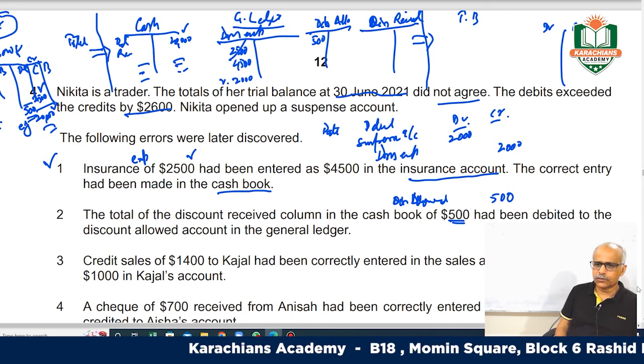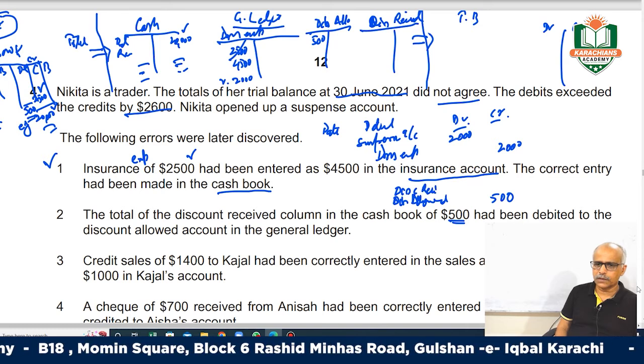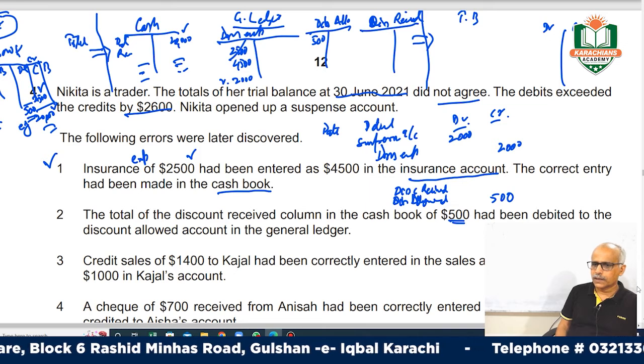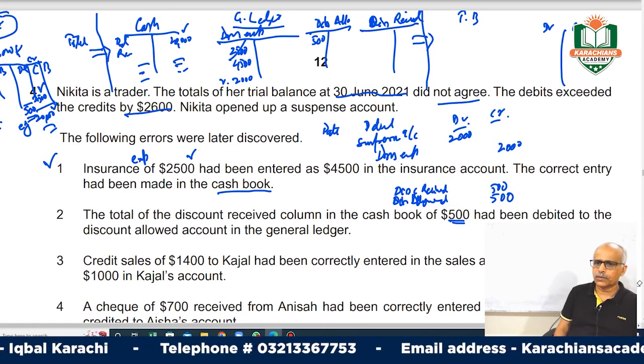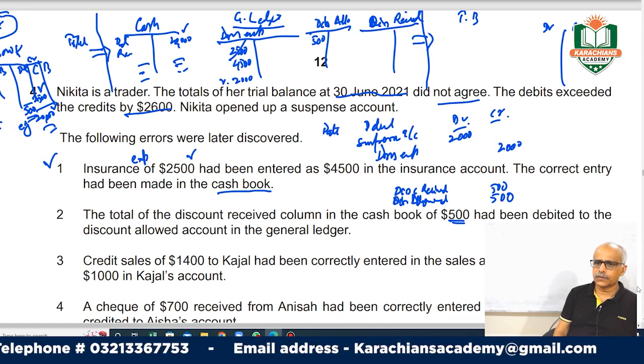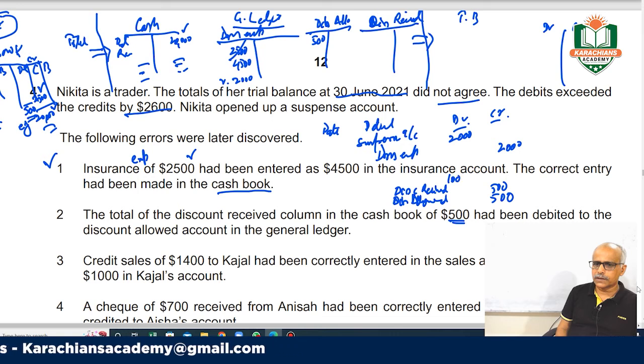So you have to record discount received by 500, right? The 500 and 500, that is 1,000, is the impact on your suspense account because of this error.